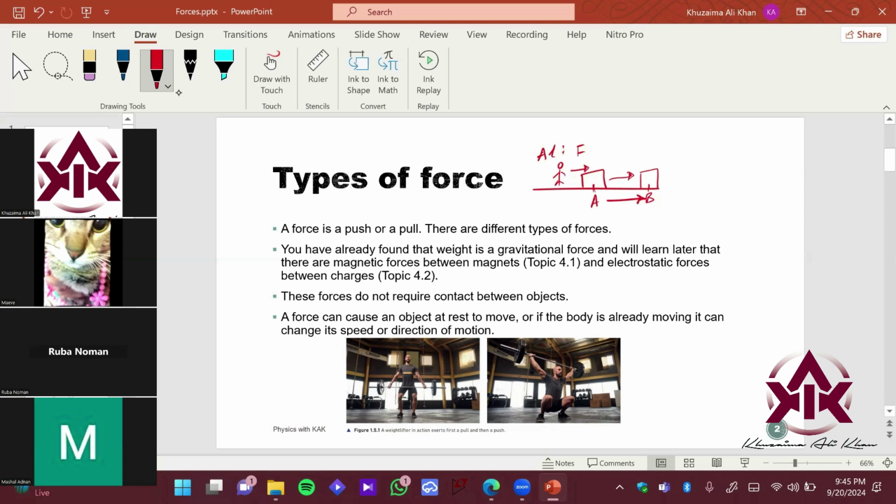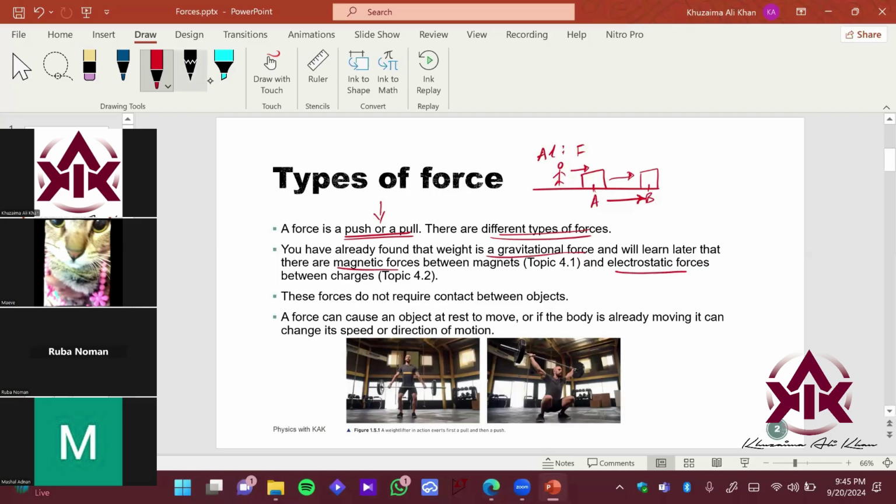So you can define a force as a push or a pull. That's a standard definition. If you have a theoretical question in your exam, like what is a force, that is enough definition to describe it. We had different types of forces, which we had discussed in the last chapter. So let's quickly skim what we discussed in the last chapters, right? We discussed gravitational force, and we discovered magnetic force and electrostatic force, right?